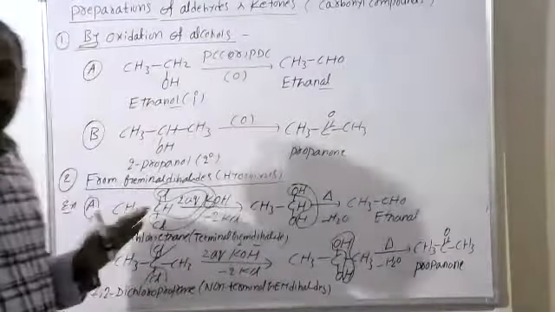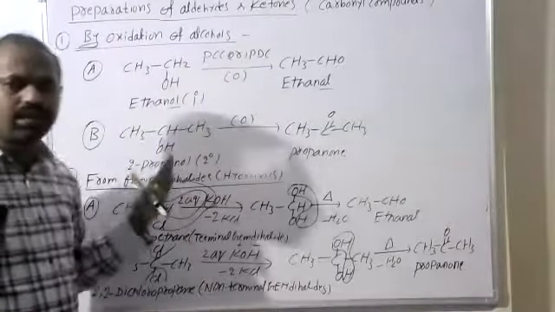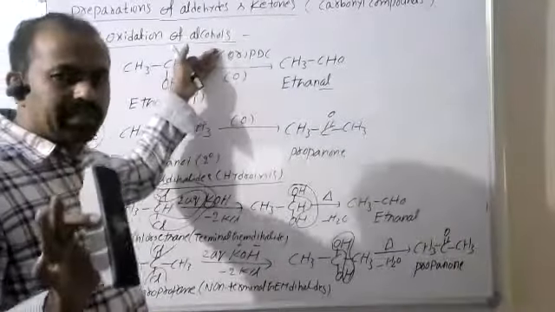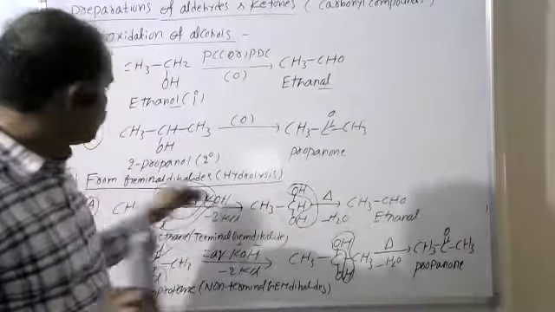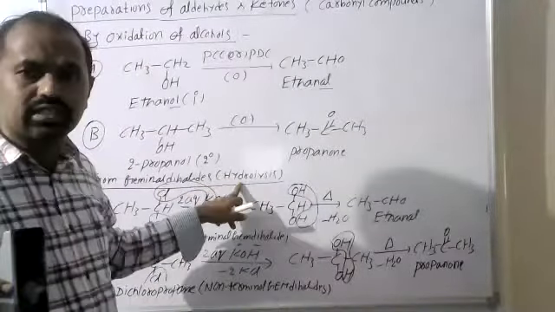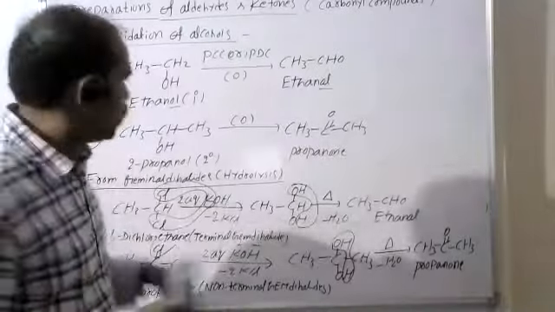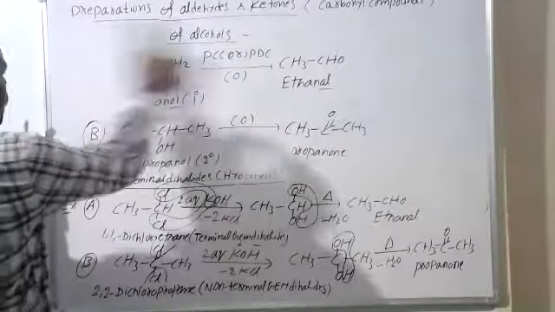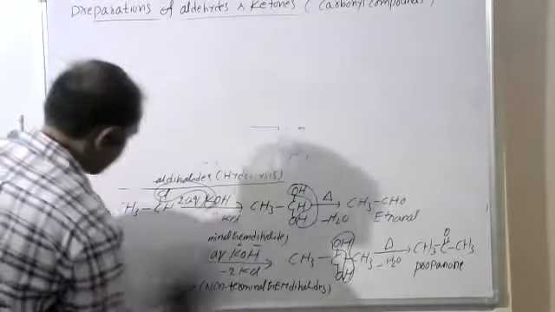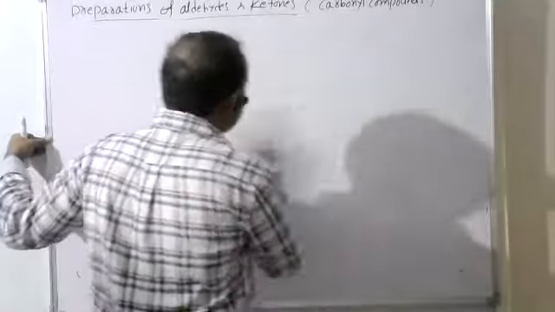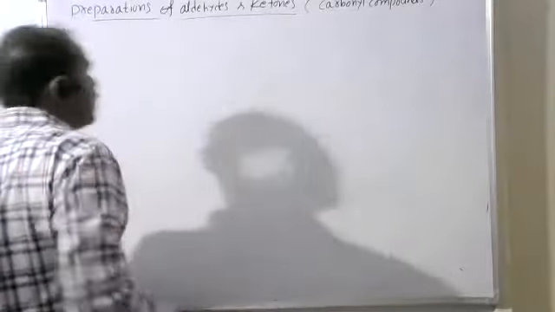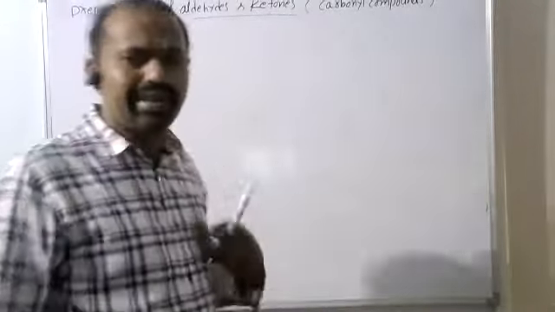Now, these two preparations are similar. Like the preparation of aldehydes by oxidation of alcohols, here from hydrolysis of geminal dihalides we prepare aldehydes and ketones. Now listen. For any compound preparation, some favorable reactions are present.